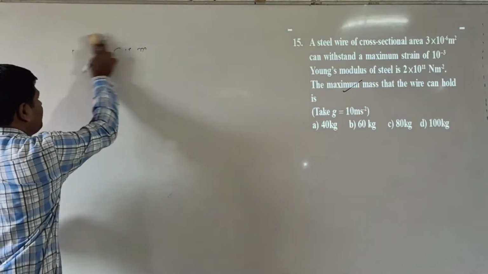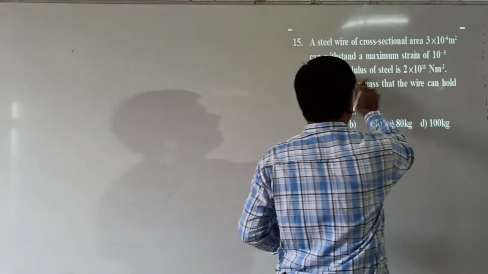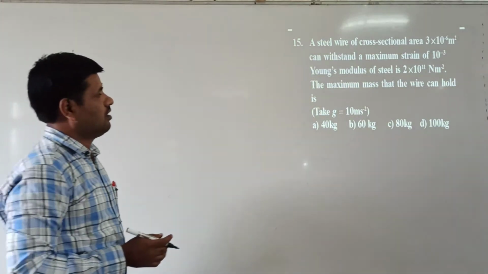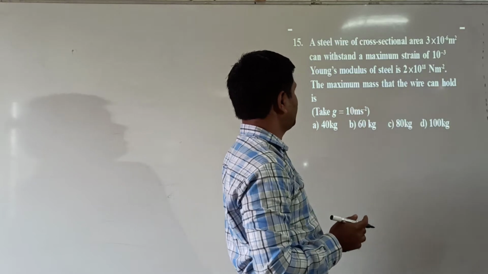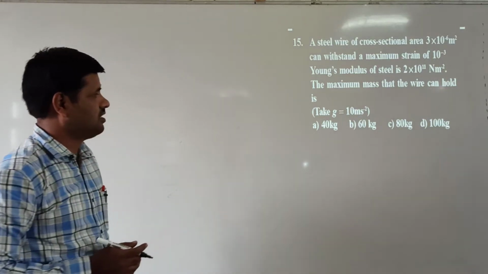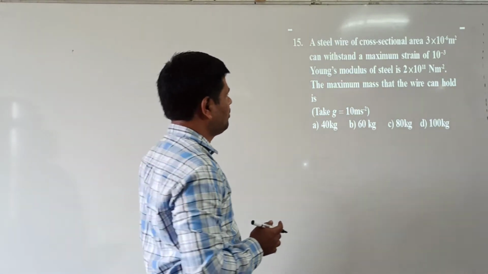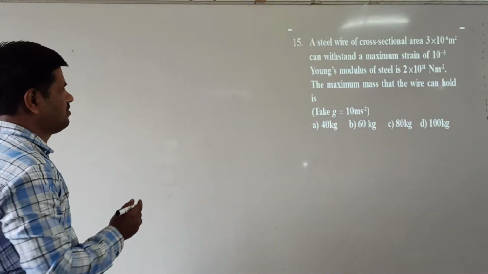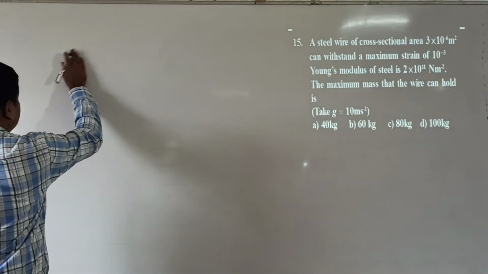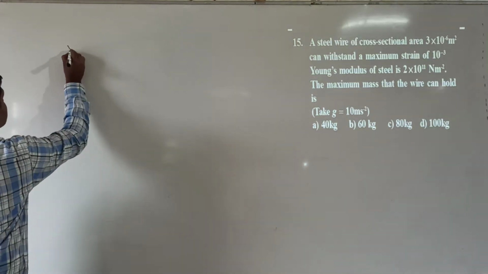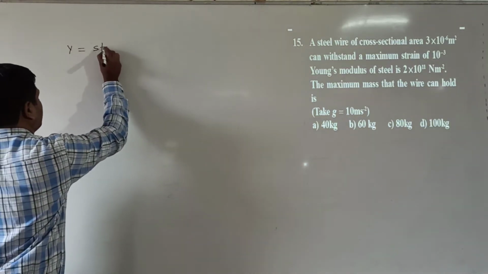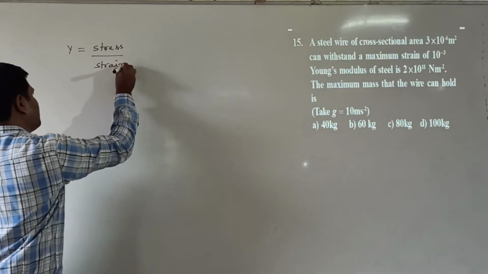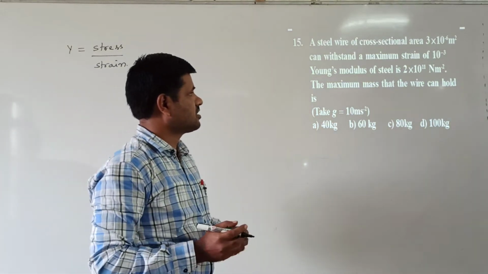Next, question number 15. See here. A steel wire of cross-sectional area A can withstand a maximum strain of 10 power of minus 3. Young's modulus of the wire is 2 into 10 power of 11 newton per meter square. The maximum mass that the wire can hold is asked. We know the formula: Young's modulus is equal to stress by strain.